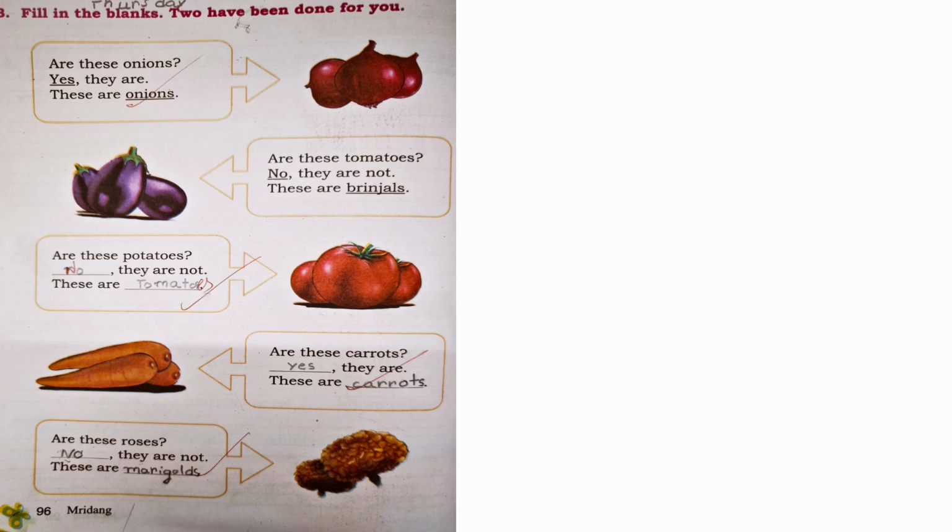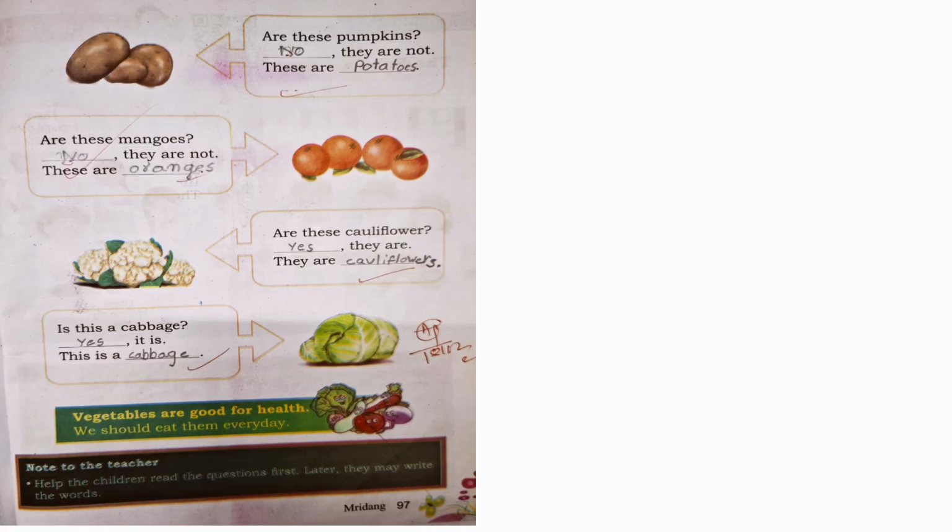Are these carrots? Yes, they are. These are carrots. Are these roses? No. Then what are they? They are not roses. These are marigolds. So next one, are these pumpkins? No, they are not. What are these? These are potatoes. Yes, these are potatoes.